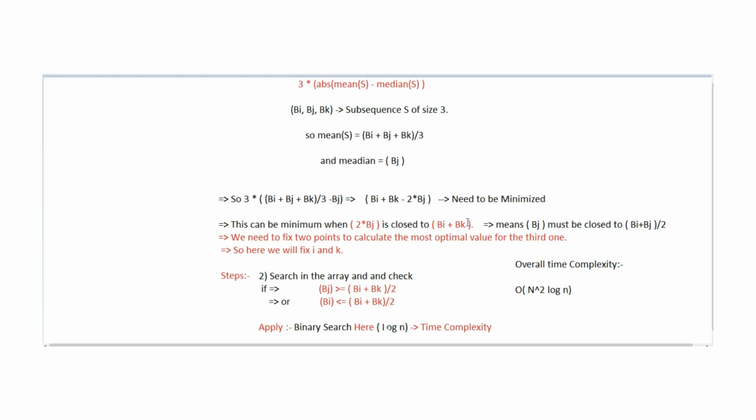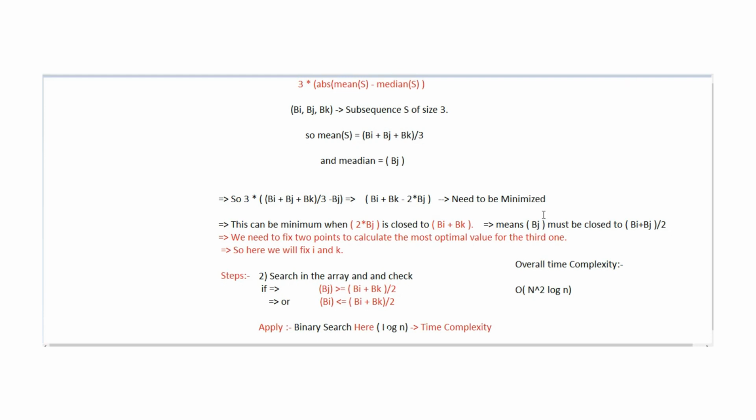So here we can fix the two points i and k and try to find the best possible value of j. We can simply sort our given array and find the element, or we can say the bj value, in the range around (bi + bk) / 2. I have written that bj must be greater than or equal to (bi + bk) / 2, or less than or equal to (bi + bk) / 2. These are the two values possible for bj to be closest to (bi + bk) / 2. So here we can apply binary search.